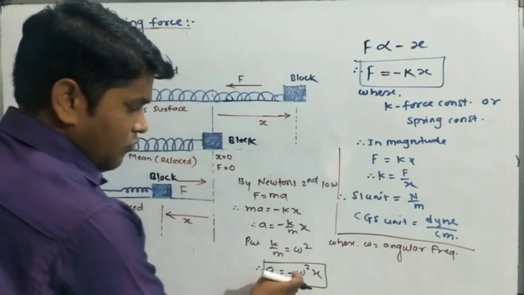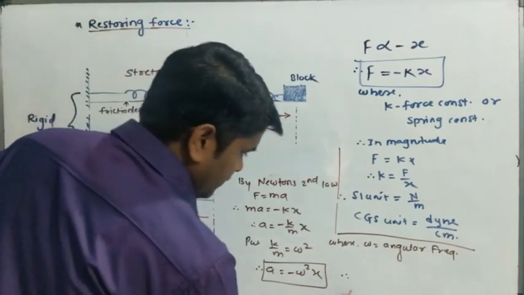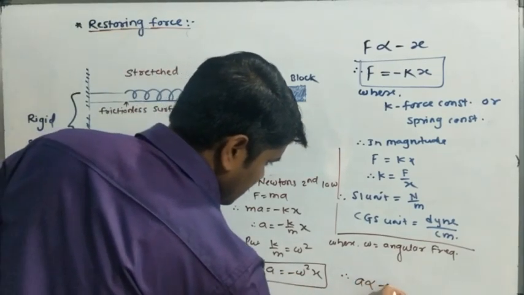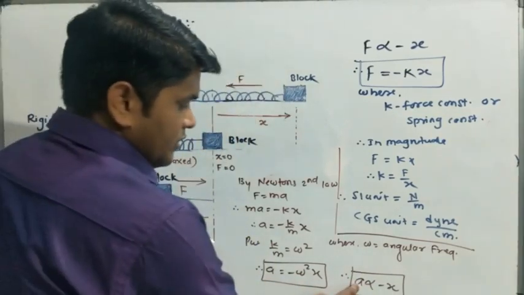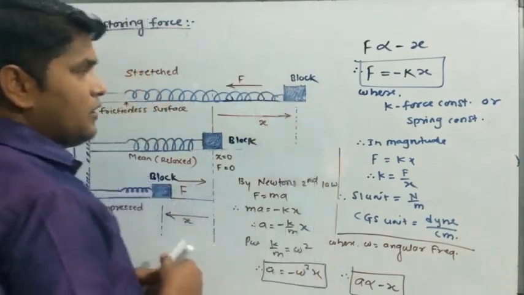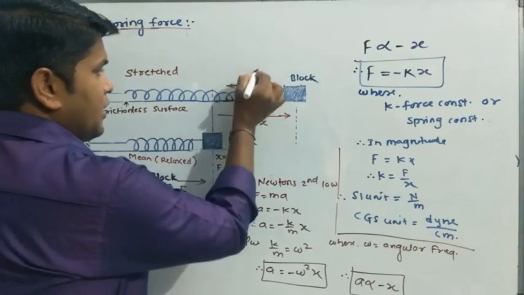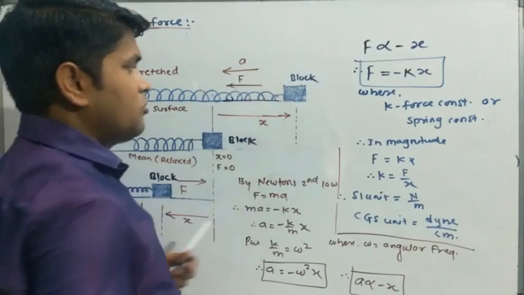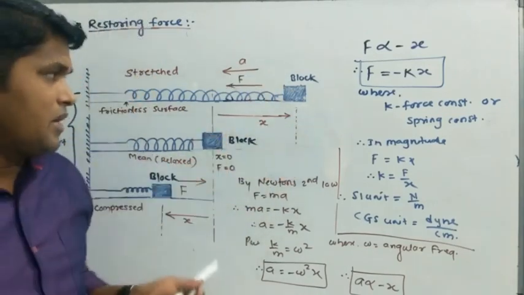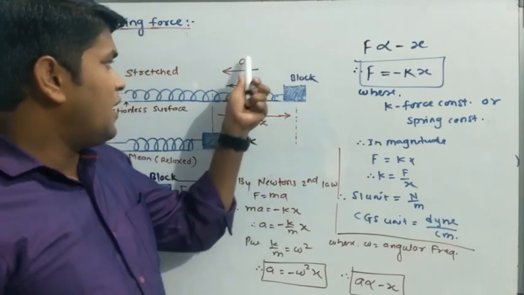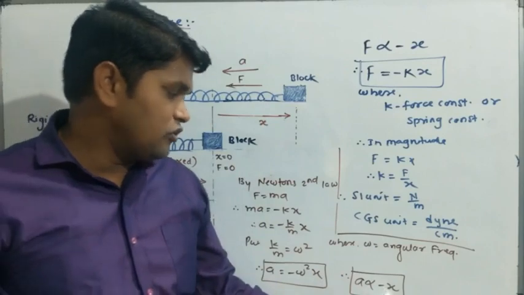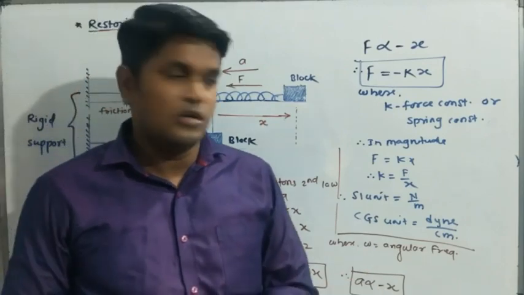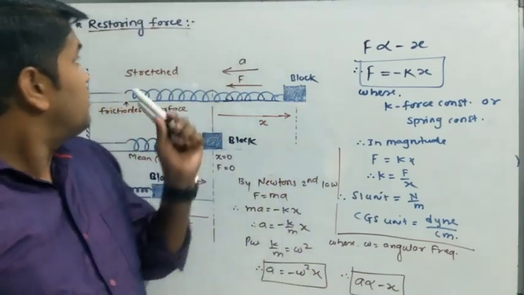Again omega is a constant, so a is directly proportional to minus x, meaning the acceleration of the particle, object or block is again toward the mean position. The direction of acceleration is toward the mean position, meaning the direction of acceleration and the direction of force are both the same, and they are exactly opposite to the direction of displacement. Understood? This is your restoring force.